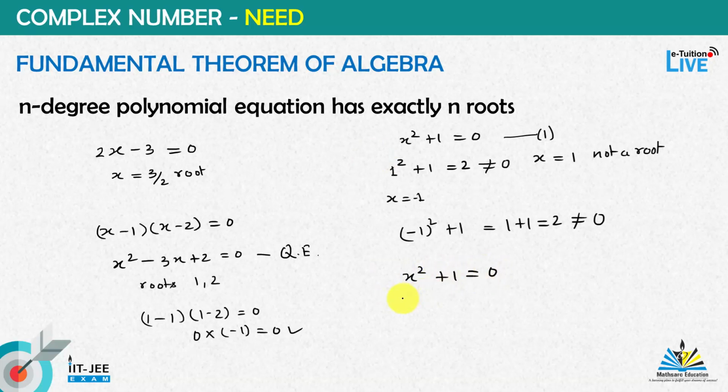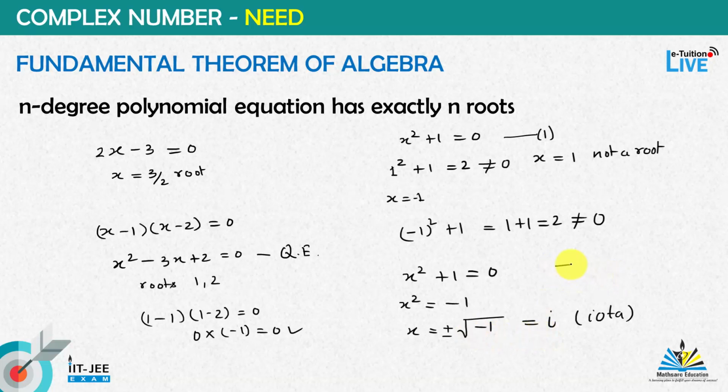Hence we invented the complex number and defined x square as minus 1, and then x is equal to under root minus 1, and we define this to be iota. We define under root minus 1 as iota. So if we solve this equation, we will get two roots for this quadratic equation, plus minus under root minus 1.